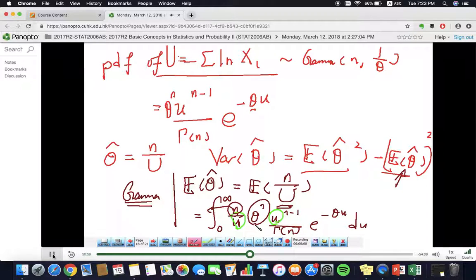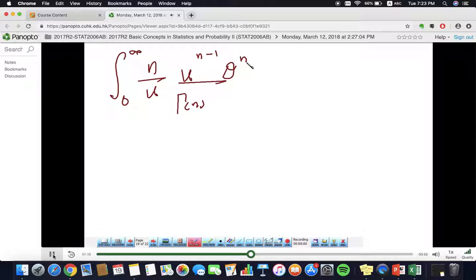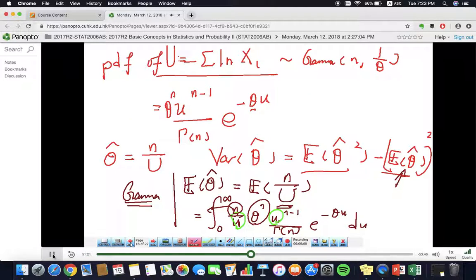Do I need to copy it again to calculate at the back? Alright, I will copy it again: n over u, then u n minus 1 over gamma n, with theta n here, then e to the power minus theta u, du. Okay? I copy it once, I did nothing, just copy again. Okay, I did nothing at all right here.